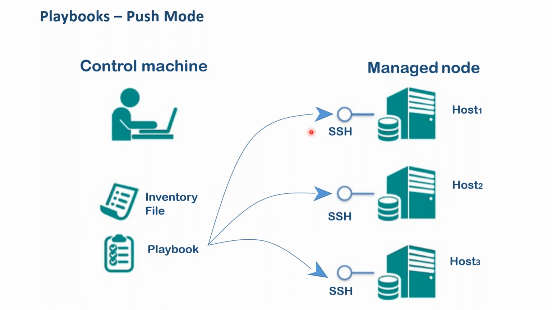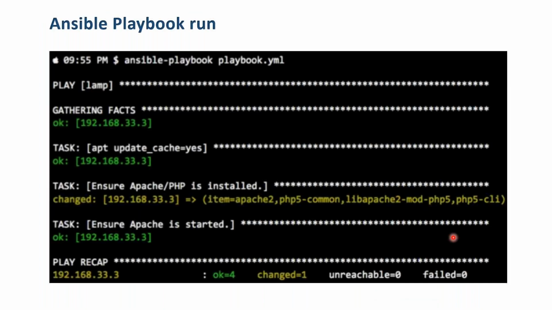So these playbooks will be triggered on the host servers, which are the various nodes. So this is an Ansible playbook run. Once we run the playbook, this is the output we normally get.